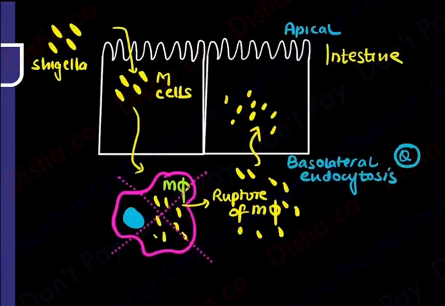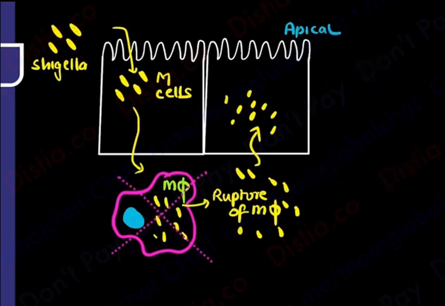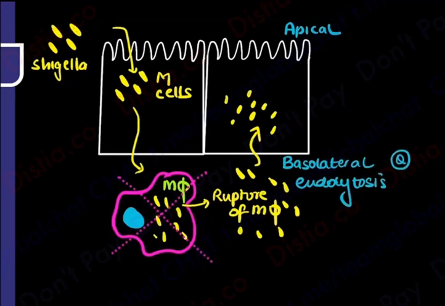So how is it going from cell to cell? Please remember, God has given it something called the IPA and VMA. Look, it has to invade. If it has to invade, that is going to be associated with virulence marker antigen. That is one thing. So if you see, this has entered via which route? This has entered via the basolateral route. This is a basolateral endocytosis that has occurred. It's a very famous previous year question. So how can it go in from the backside? It is a back door entry happening.